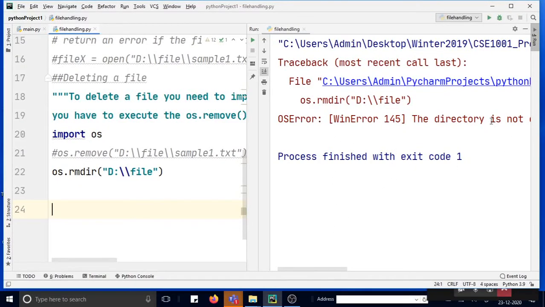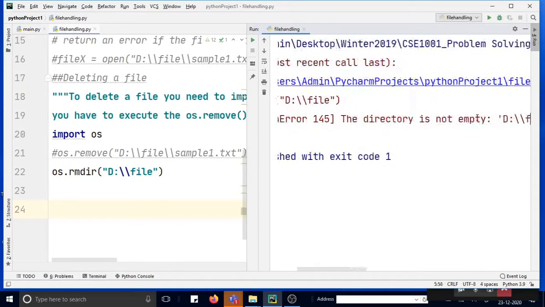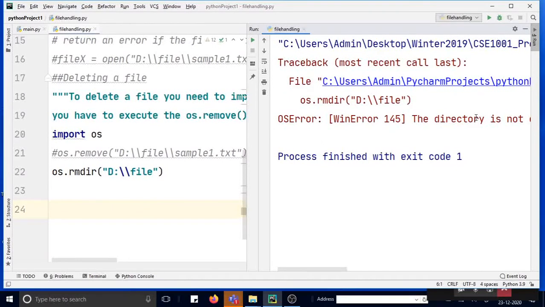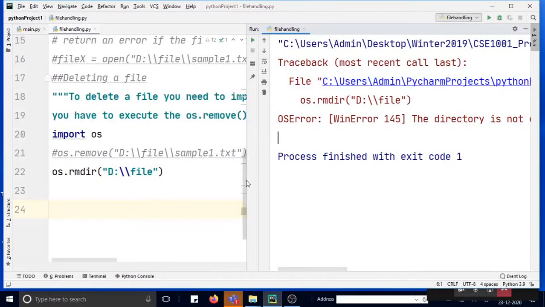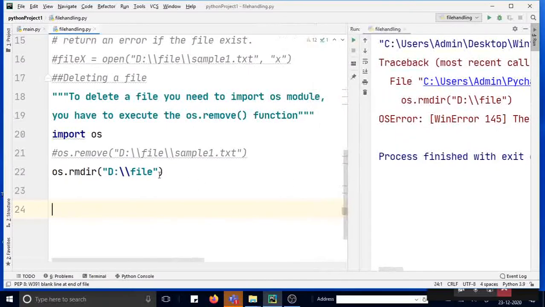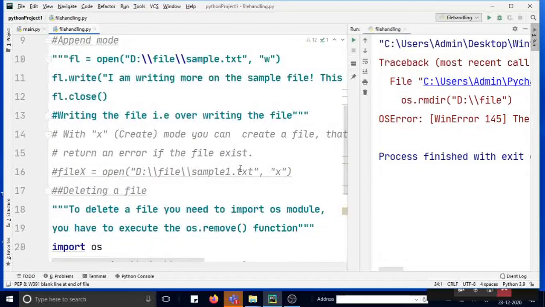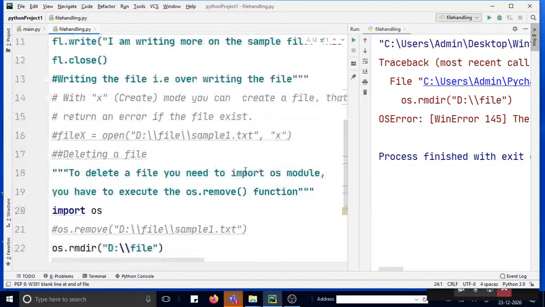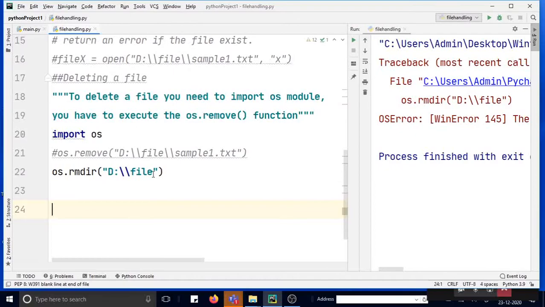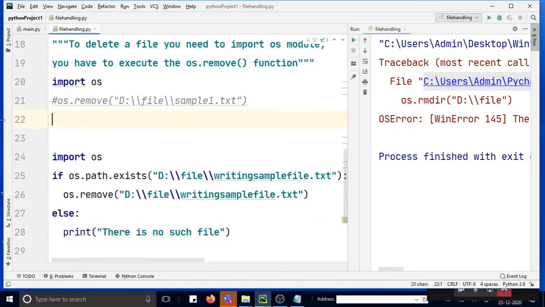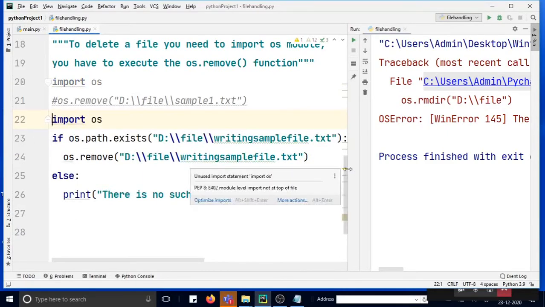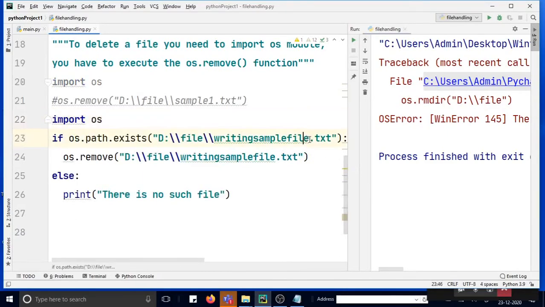The directory is not empty. Okay, so here I suppose the problem is that this folder already has a sample text file in it. So that's why you cannot delete this whole folder itself, I suppose. If you want, the sample file can be deleted, this is possible. So you have to write here the sample file, sample text.